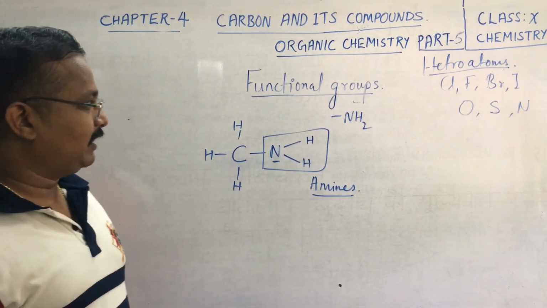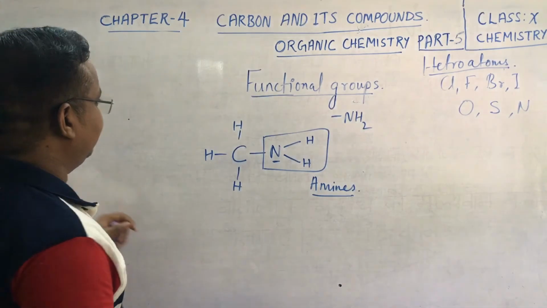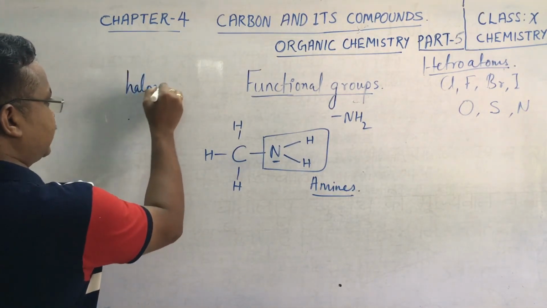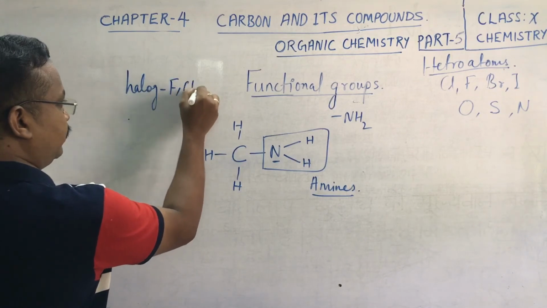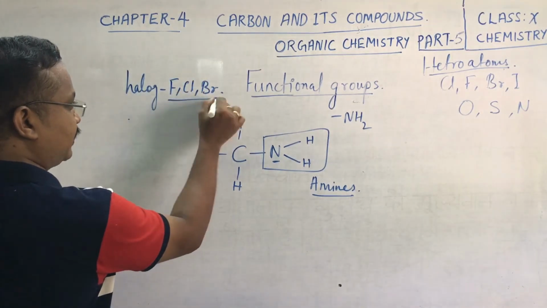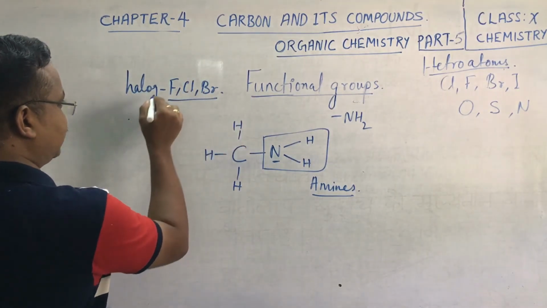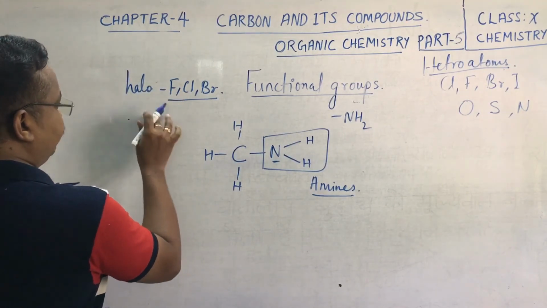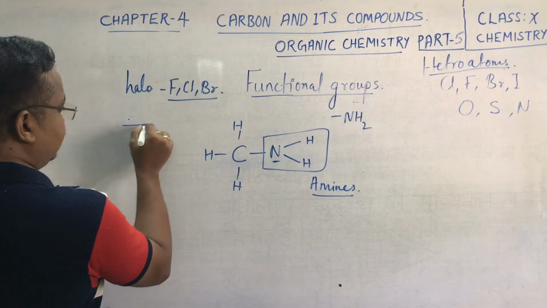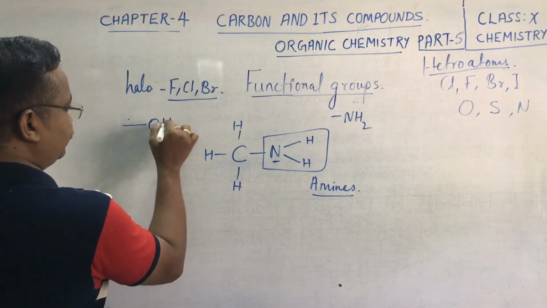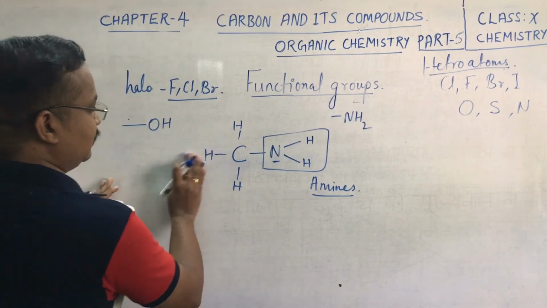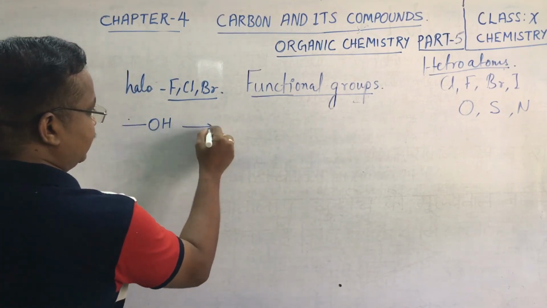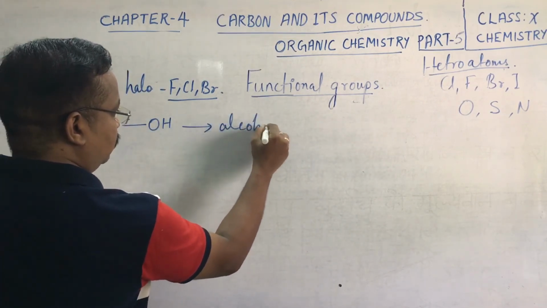We shall revise once again whatever we have discussed. If halo groups, that is fluorine, chlorine, bromine or iodine, are attached as functional groups, then they are called halo derivatives. And for oxygen derivatives, if an OH group is there, we represent it as alcohol.